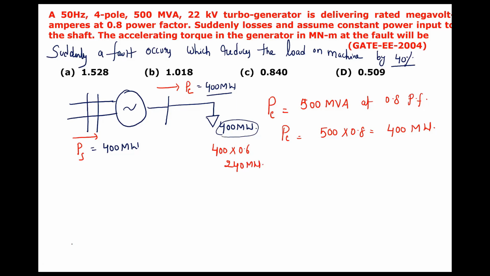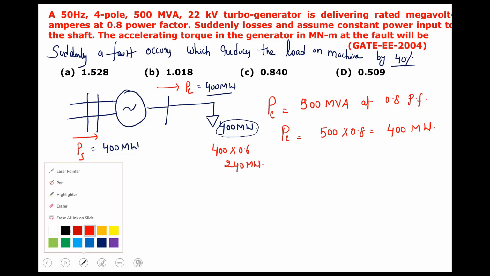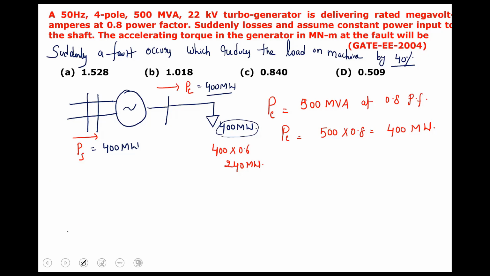There is no change in the mechanical input, because practically also it will not change. Why? Because the steam governor will take some time. So the accelerating power on the shaft is how much? Mechanical input minus electrical output of the machine. The mechanical input is constant at 400 megawatts, whereas the electrical output suddenly, because of the fault, reduced to 240 megawatt.